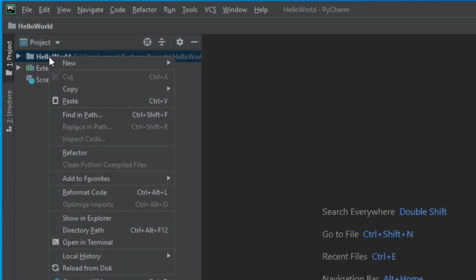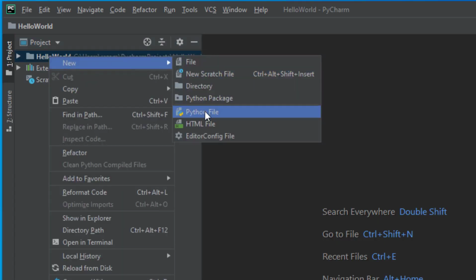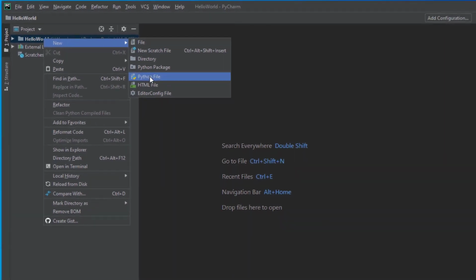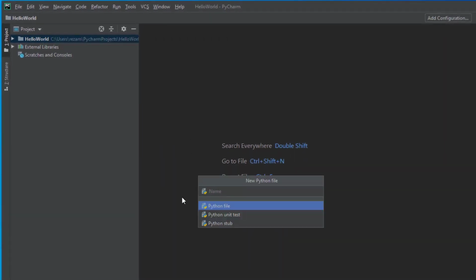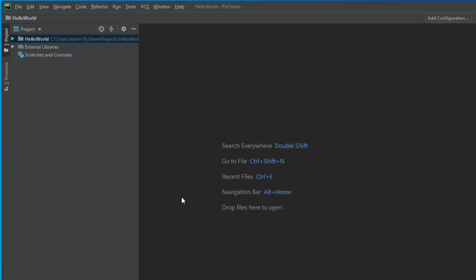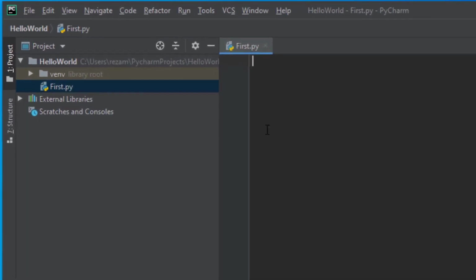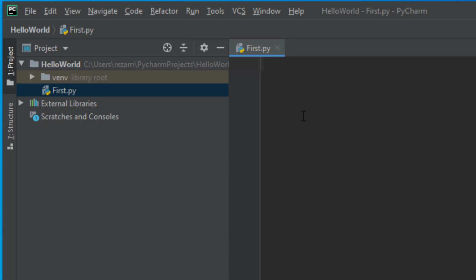For now, we'll just right click here and create a new Python file where we need to write our program in. So I will say it again, right click, new, and then Python file. And then write our desired name. I will write first here because it is our first program. And then you can see that this appears here, first.py. And then I will just write a very simple code. I will just want to print on the screen Hello World to the user. So it is a very simple program.